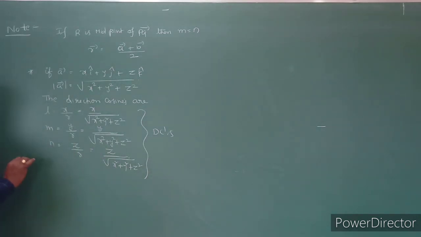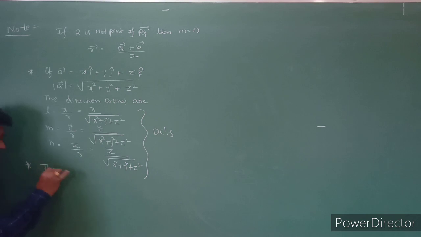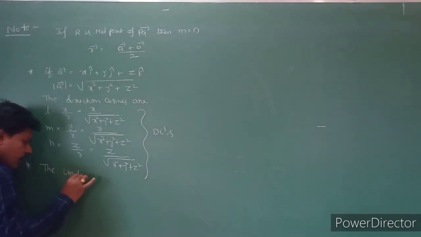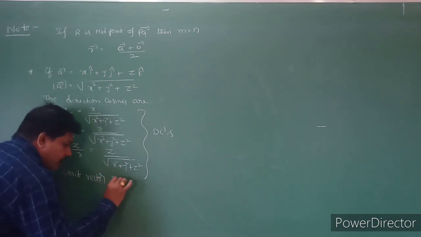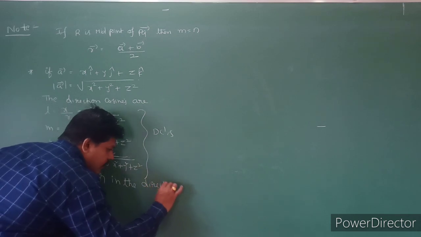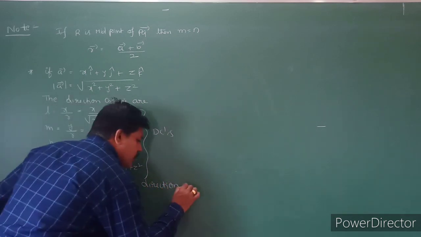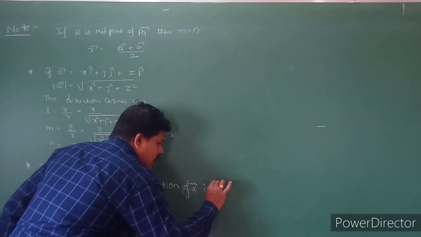And also one more point we will use in the exercise. If the unit vector in the direction of A bar, what is the unit vector?